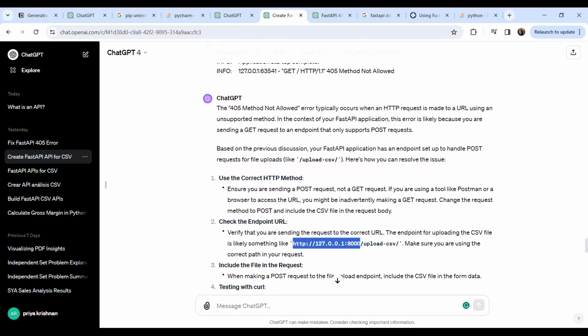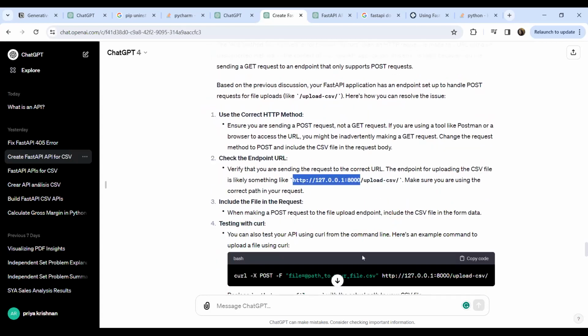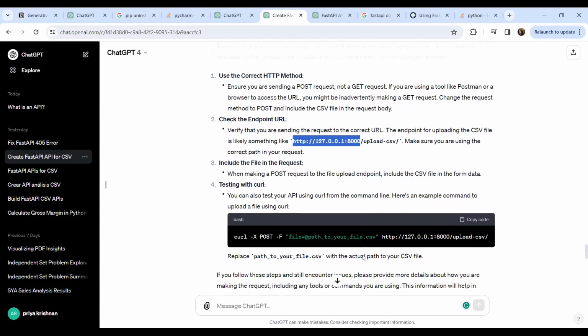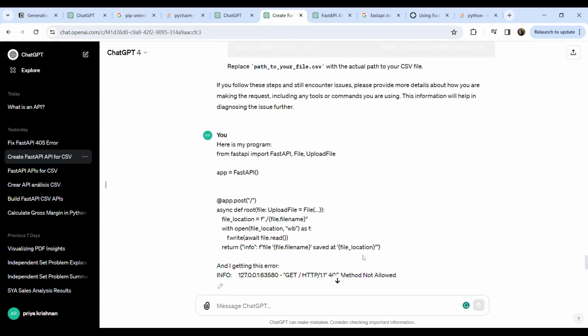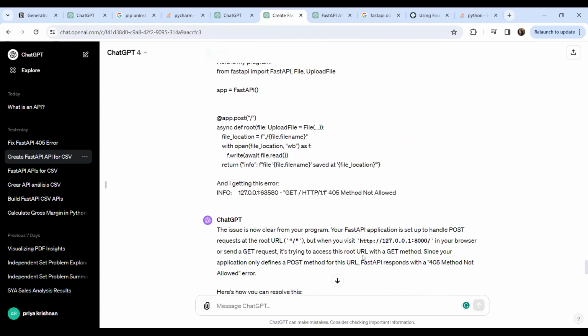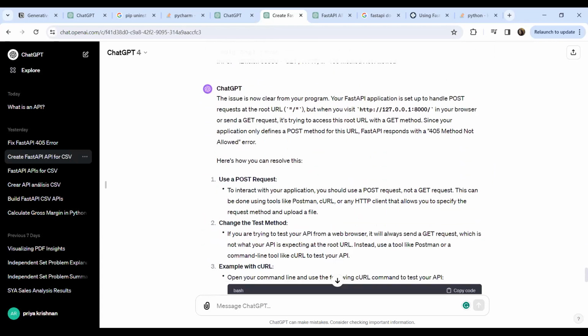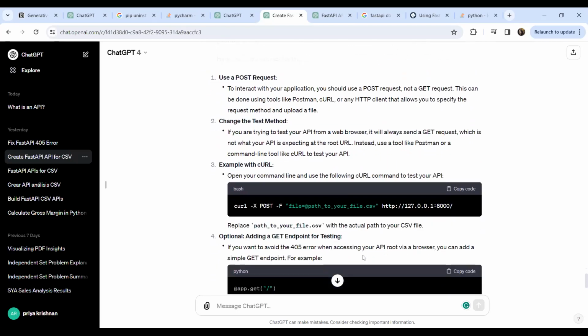But using Swagger, I learned that you have to add a slash and docs to the end, and that's how you can access the Swagger UI. So that was the second learning. After I was able to get both issues resolved, it was a smooth journey from there.